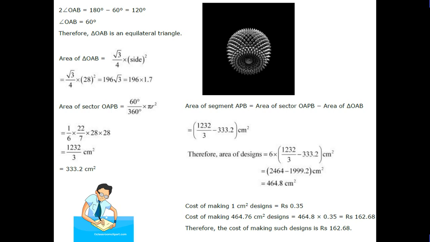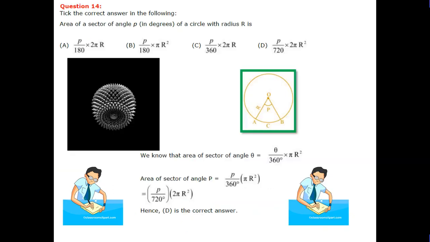Cost of 1 centimeter square design is equal to 0.35. Cost of making 464.76 centimeter square is equal to rupees 162.68.